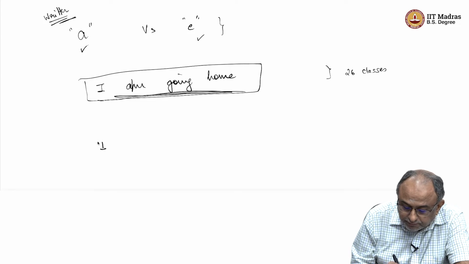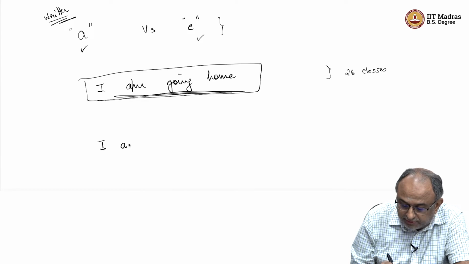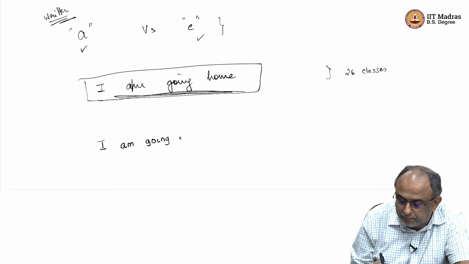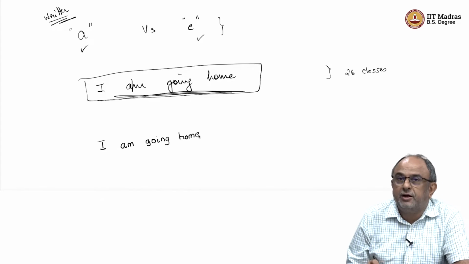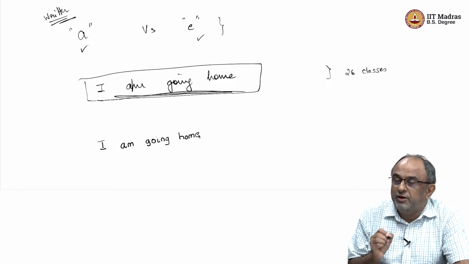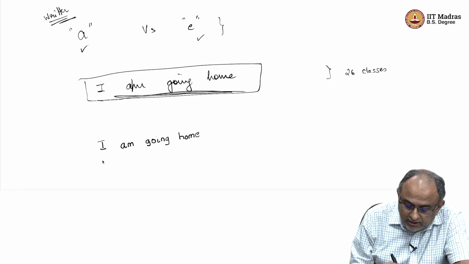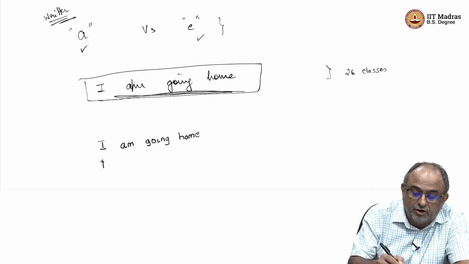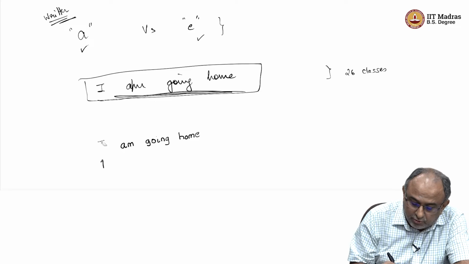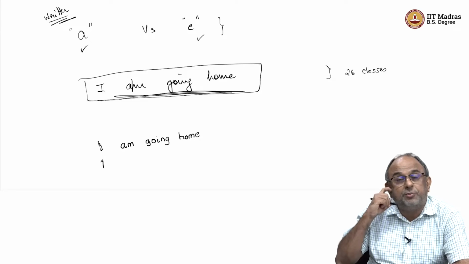Why? Because you will write it like this. In printed writing, let's not worry about case, let's say all are lower case only, this job is very, very easy.